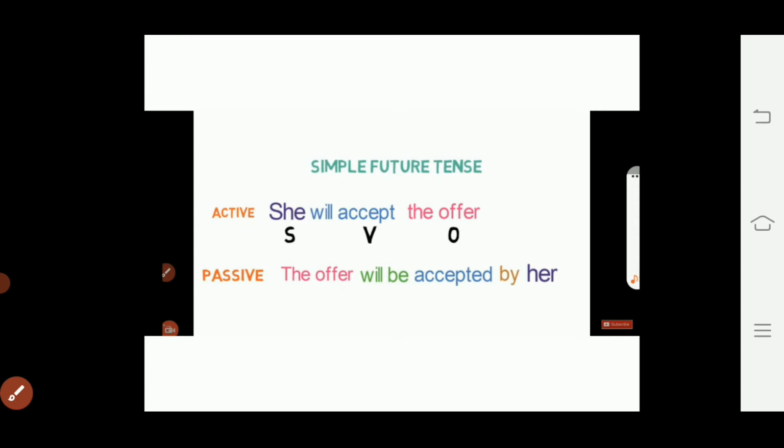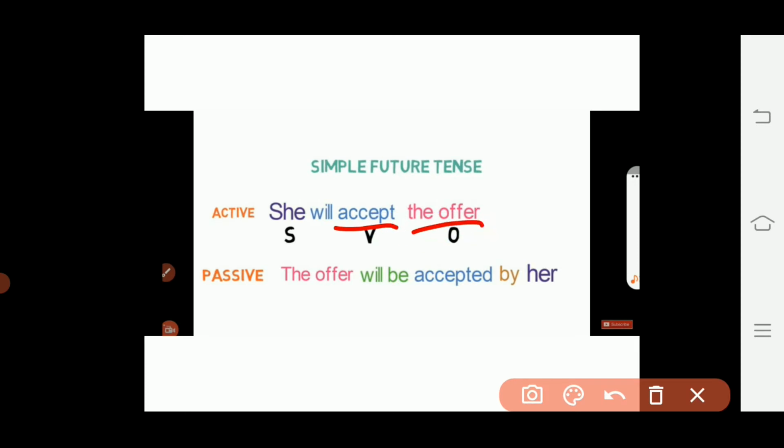Let's take the example of simple future tense. In simple future tense, we usually have subject and will, shall plus the first form of the verb and object. So while converting these types of sentences into passive voice, first of all, we have to identify the subject, verb and object. Here she is the subject, accept is our verb, and the offer is the object. So we'll swap the subject with the object and the offer will become the subject. And then will be as a helping verb, the third form of the verb accept, accepted, and then by preposition before the object her.